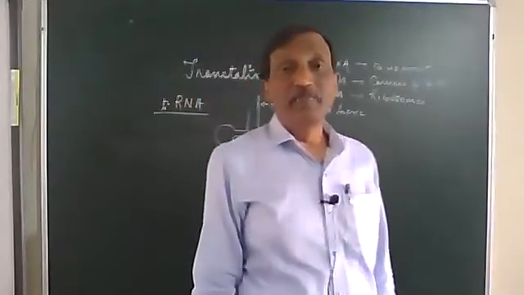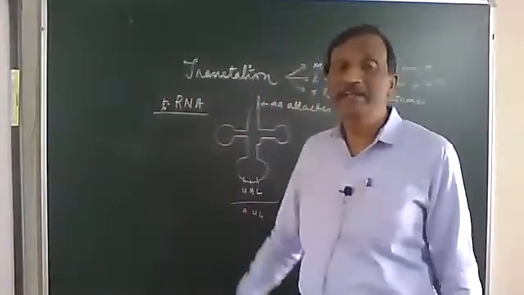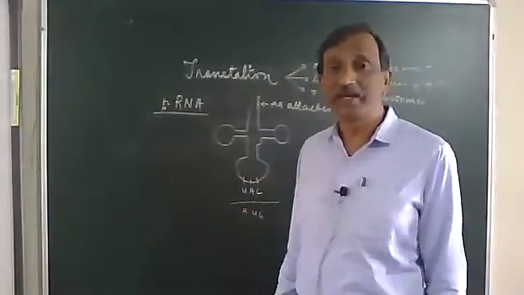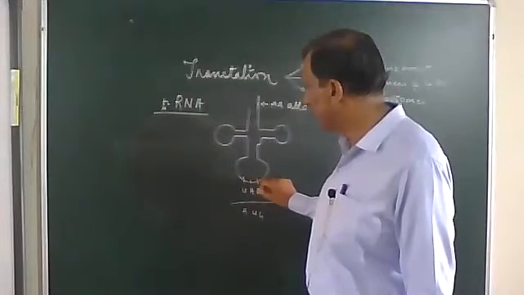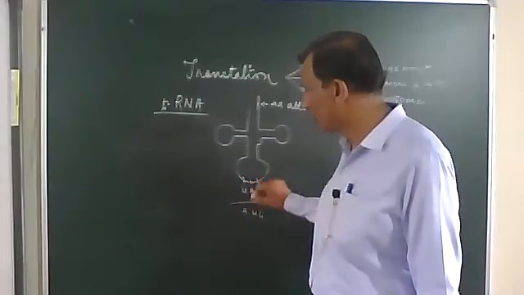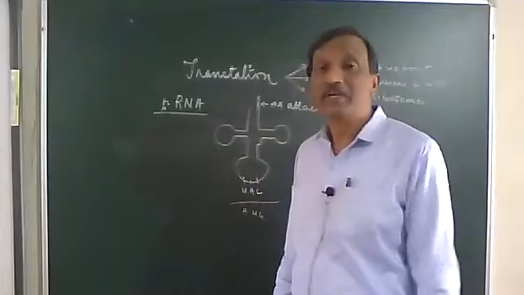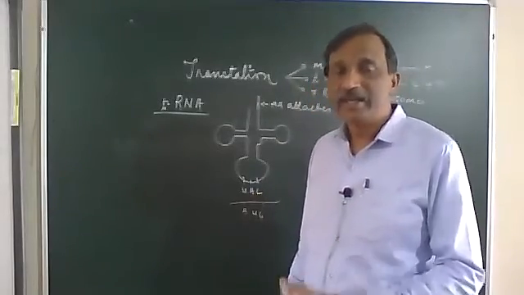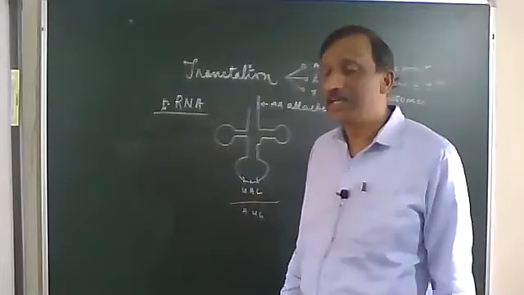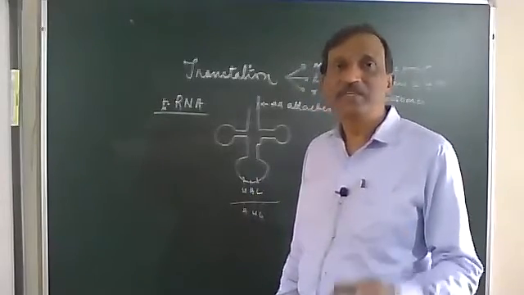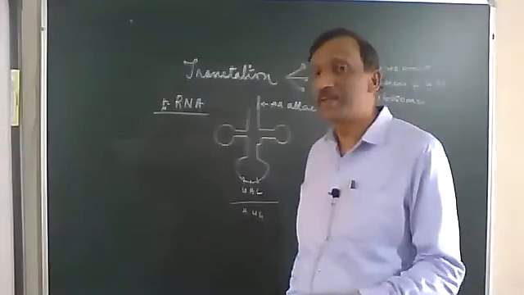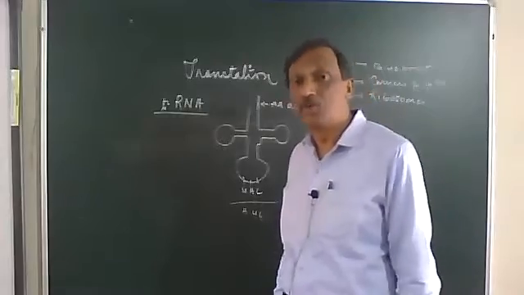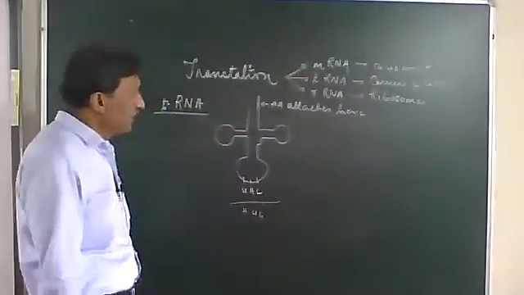Okay, so the complementarity is very important in choosing or selecting a particular type of tRNA. No other tRNA can come here, only a tRNA which has got this codon which is complementary to AUG will come here. No other will be accepted. So there is no chance of any error, and hence the proteins which are made are exactly what we desire. The chances of error are very rare. Of course, it can be there. We cannot say that the chances of error cannot be there at all. It can occur somewhere or other.